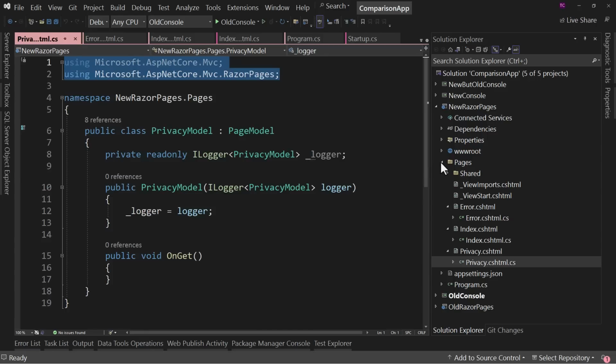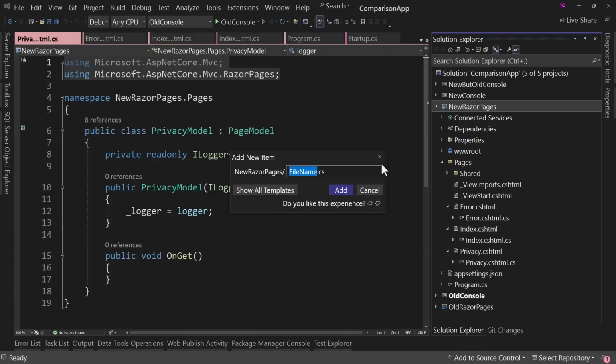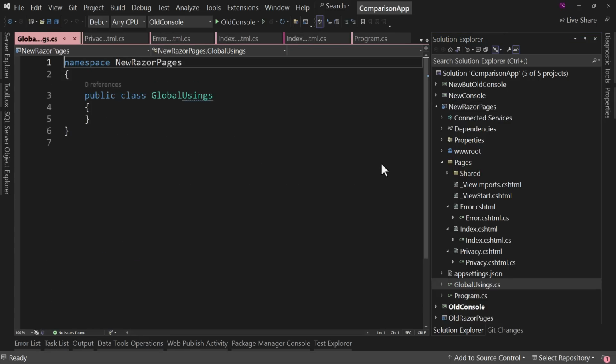So if you found that isn't stepping on any toes and I want to add some more things, you could add the implicit usings. I don't like that solution. Instead, what you could do is right click on your project, say add new item, and say global usings.cs or whatever name you want to give it.